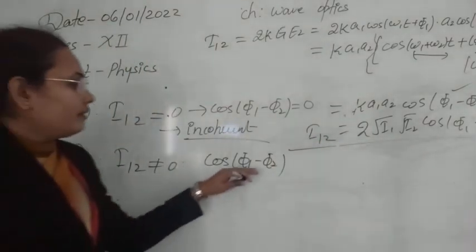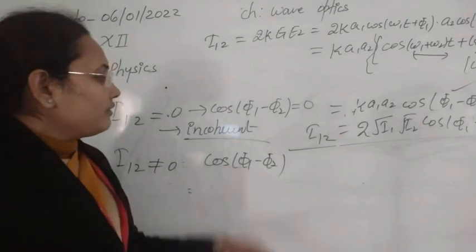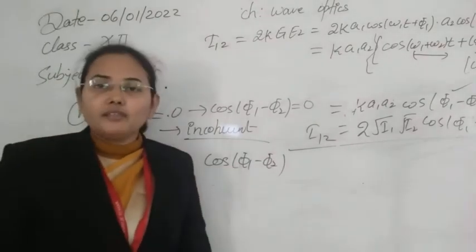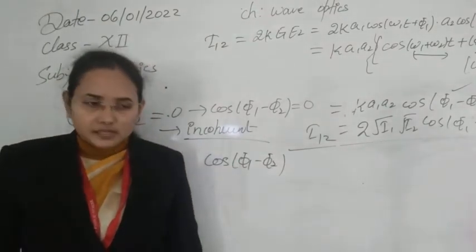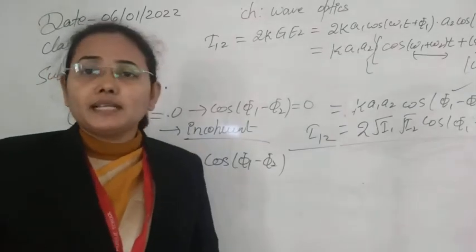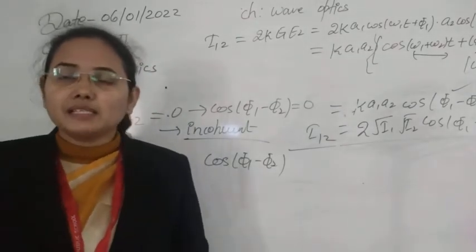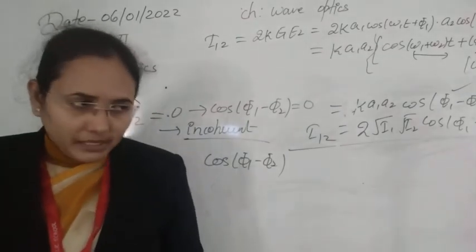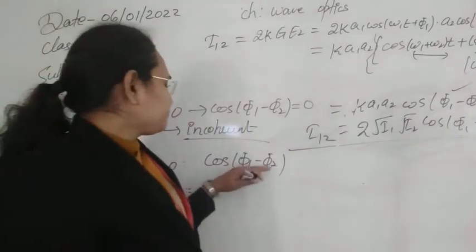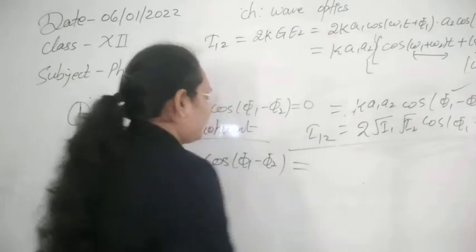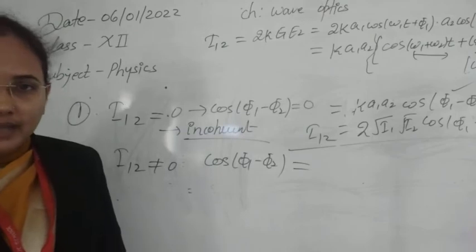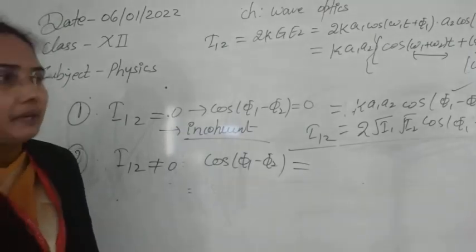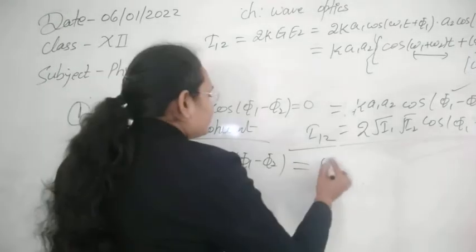Now this cos phi 1 minus phi 2 can have different values for different phase differences. For example, let us suppose the maximum and minimum displacements, where cos phi 1 minus phi 2 has the minimum value, that is 0.